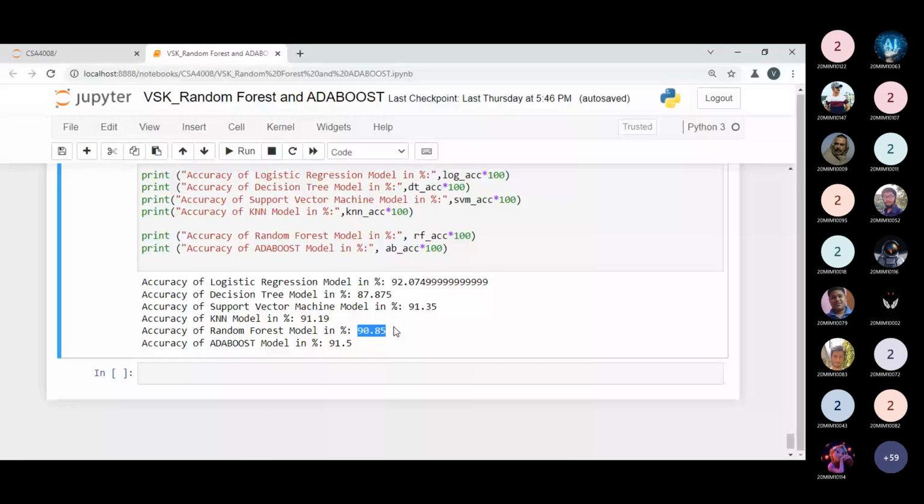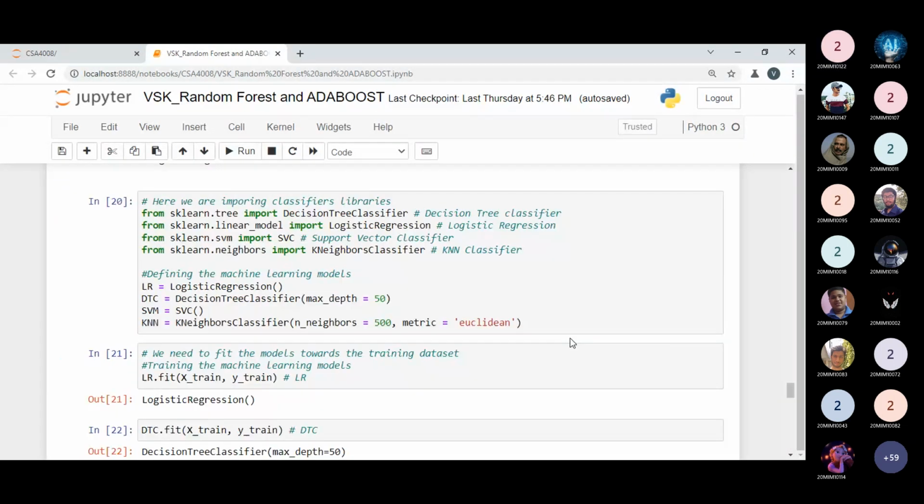So logistic regression is giving the better accuracy here. Now it is clear, right? Is it visible to all? The accuracy we are getting from logistic regression is better than the others. It is clear right now. Yes, sir. Okay. I'm just changing something over here as per the other students' requirement.